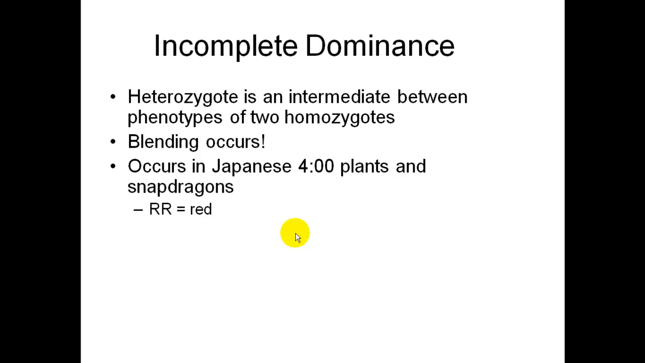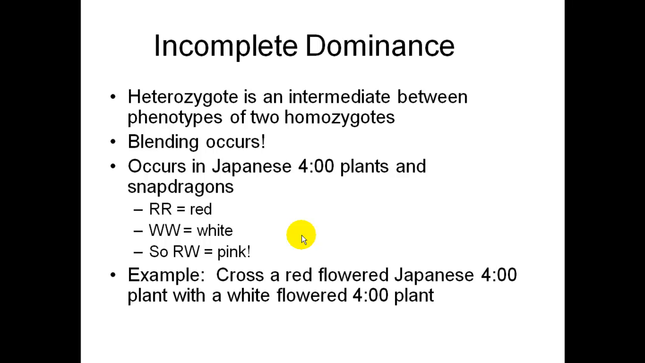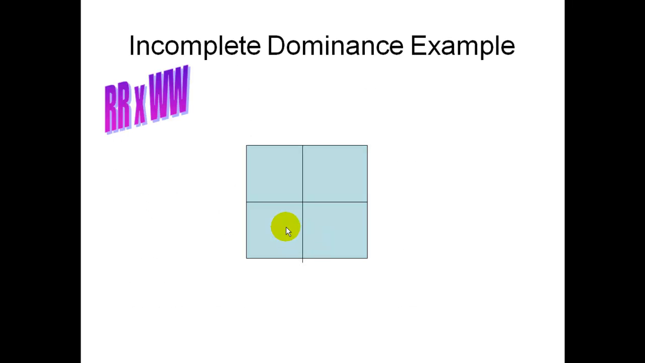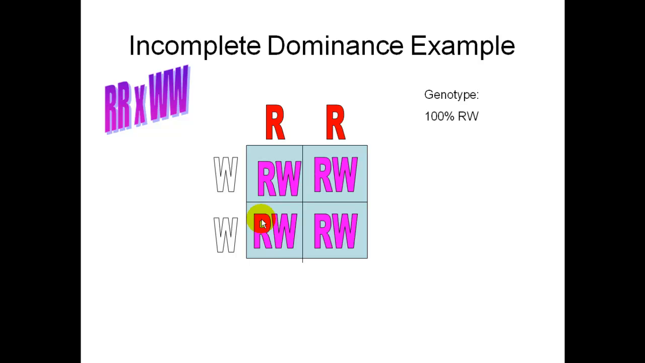For this, you need to memorize that big R is going to represent red plants. WW is going to represent white plants. And so if you get a blend of that, if you give one of each, you get a pink plant. There are no lowercase letters here. So cross a red flowered Japanese four-o'clock plant with a white flowered four-o'clock plant. It would be RR with WW. Put your letters on the outside like you would do either way. And your boxes would be all RW. Usually you would write the R first. So the genotype percent is 100% RW and the phenotype percent is 100% pink.